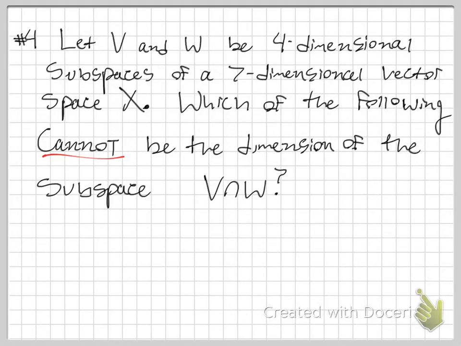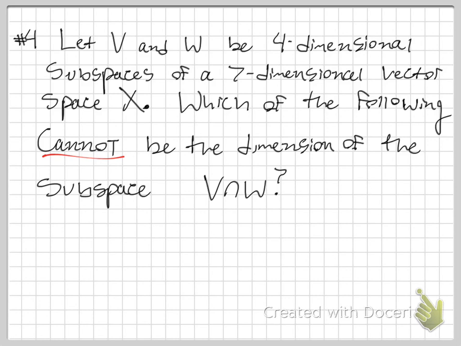Okay, number 4. Let V and W be four-dimensional subspaces of a seven-dimensional vector space X. Which of the following cannot be the dimension of the subspace attained by the intersection of V and W? Okay, I'm gonna give you a way to think about this that makes sense.